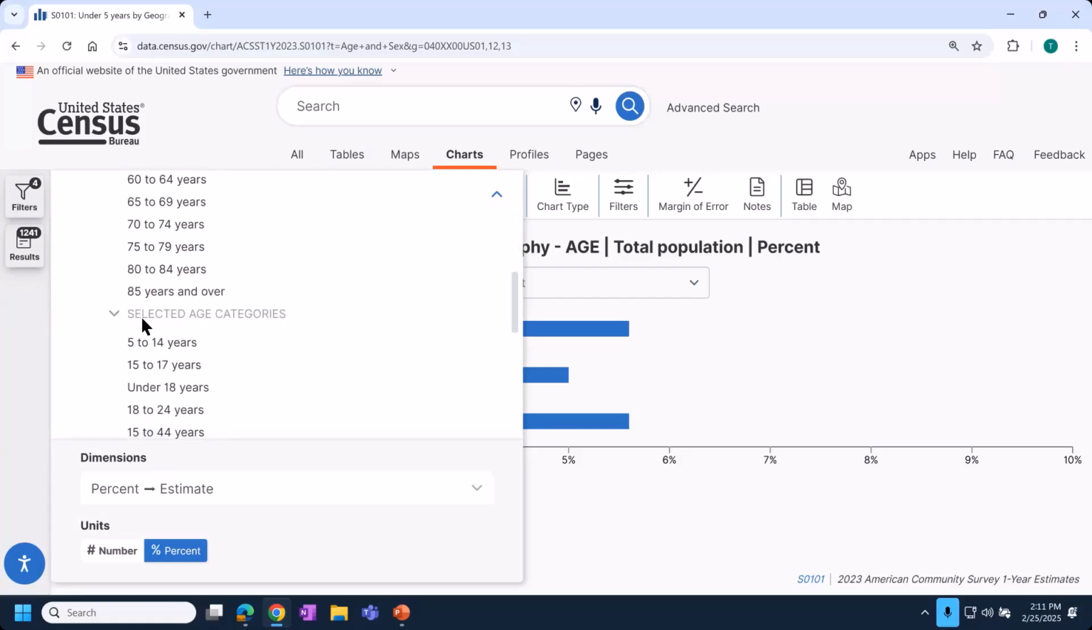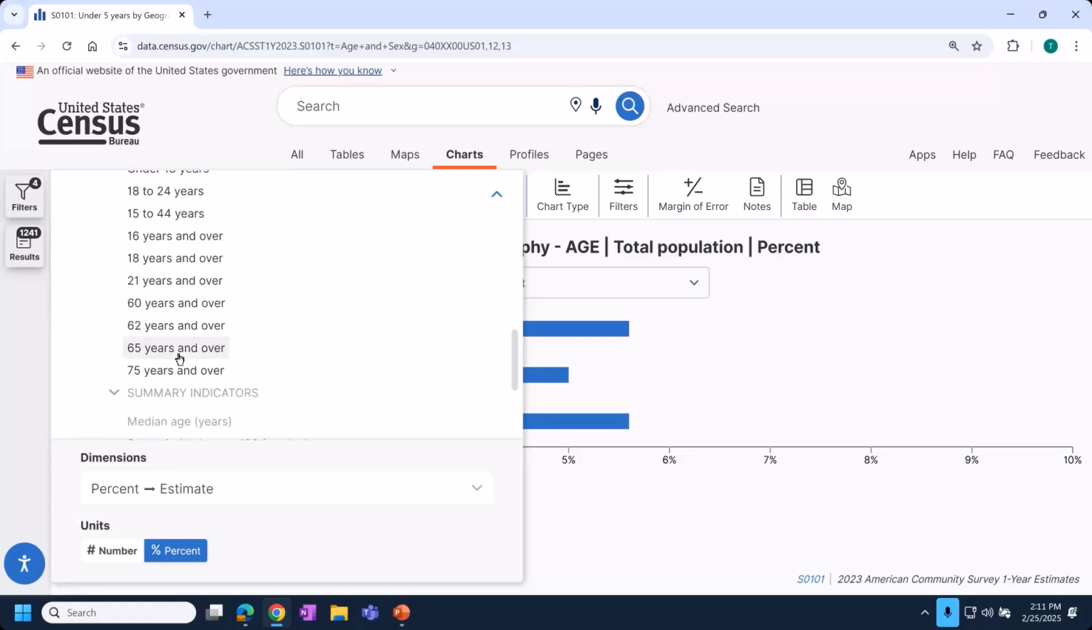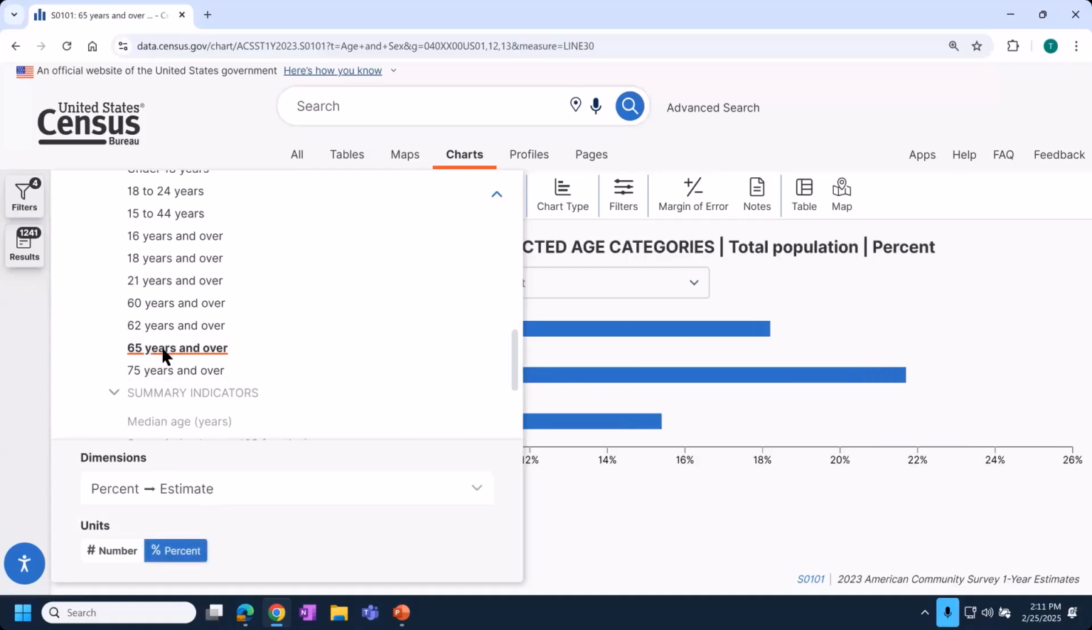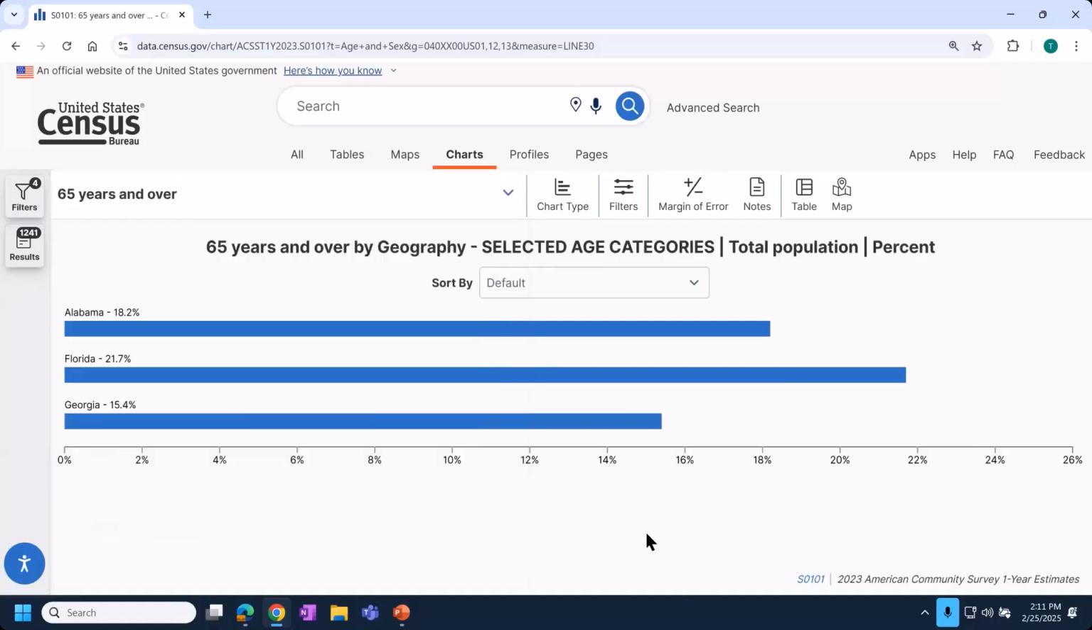You'll scroll down. Remember, there was a selected age category section of the table, and then choose 65 years and over. And notice it's already set to %. So with that one click, in the background, our chart updated, and we can see these data: 18.2% in Alabama, 21.7% in Florida, and 15.4% in Georgia are 65 and over.